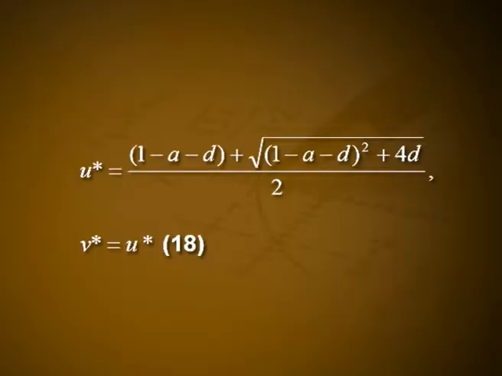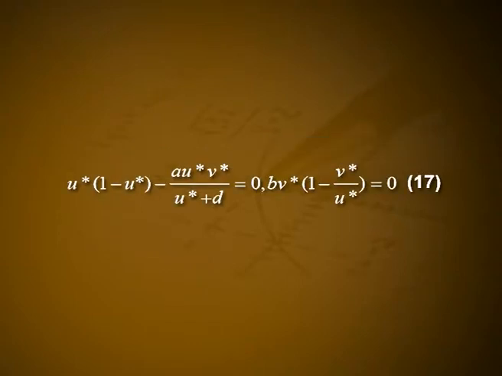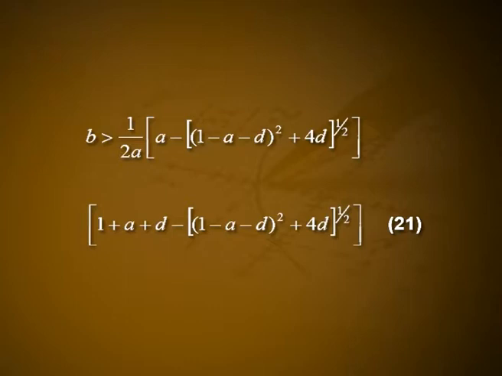which with equation 18 for u star and using equation 17 becomes b greater than 1 by 2a into [a minus 1 minus ((a minus d) the whole squared plus 4d) raised to half] into [1 plus a plus d minus ((1 minus a minus d) the whole squared plus 4d) raised to half]. This defines a 3-dimensional surface in A, B, D parameter space. We are only concerned with A, B, D positive.